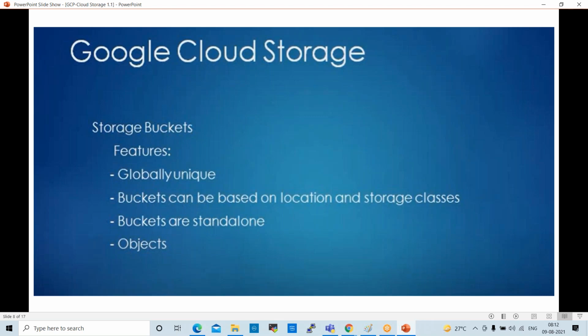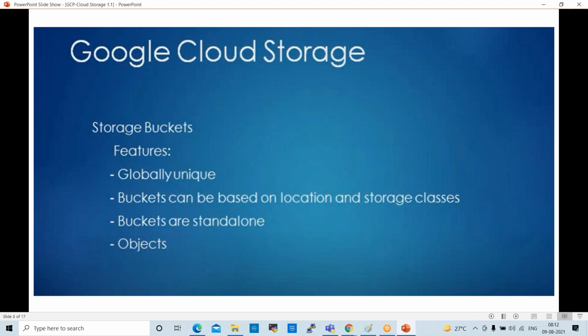The basic mechanism of Google Cloud Storage is that all data we can store in storage entities which are called storage buckets. So data is stored inside the buckets. Buckets are those which hold the data, and buckets are globally unique.